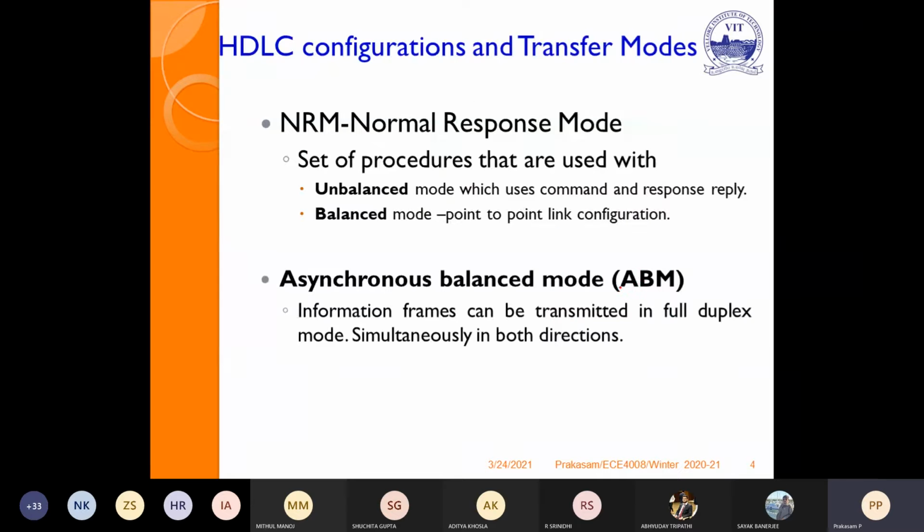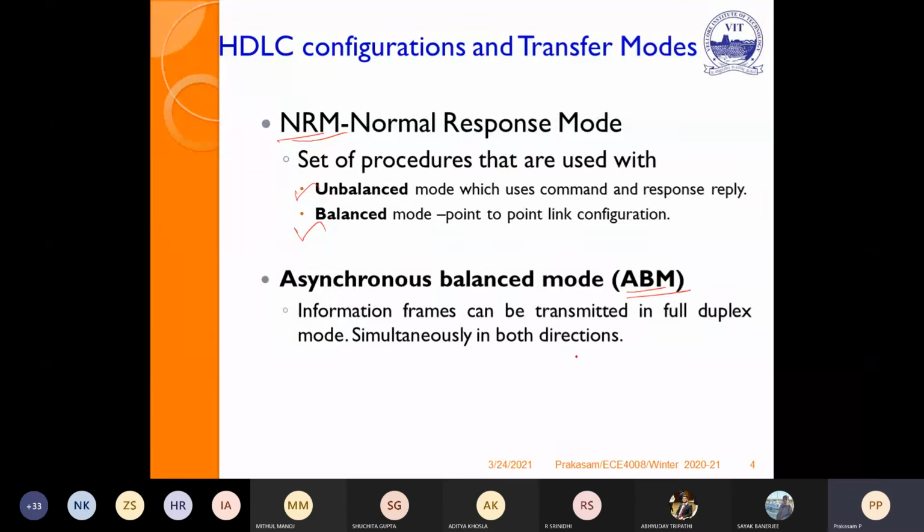So HDLC works in two modes. The configurations are under two modes. The first one is the normal response mode, then the asynchronous balanced mode. In any NRM or ABM, the set of procedures that are used are established as a protocol. NRM you can configure in two ways: one is the unbalanced mode, then the balanced mode. The unbalanced mode uses command and response, the reply only.